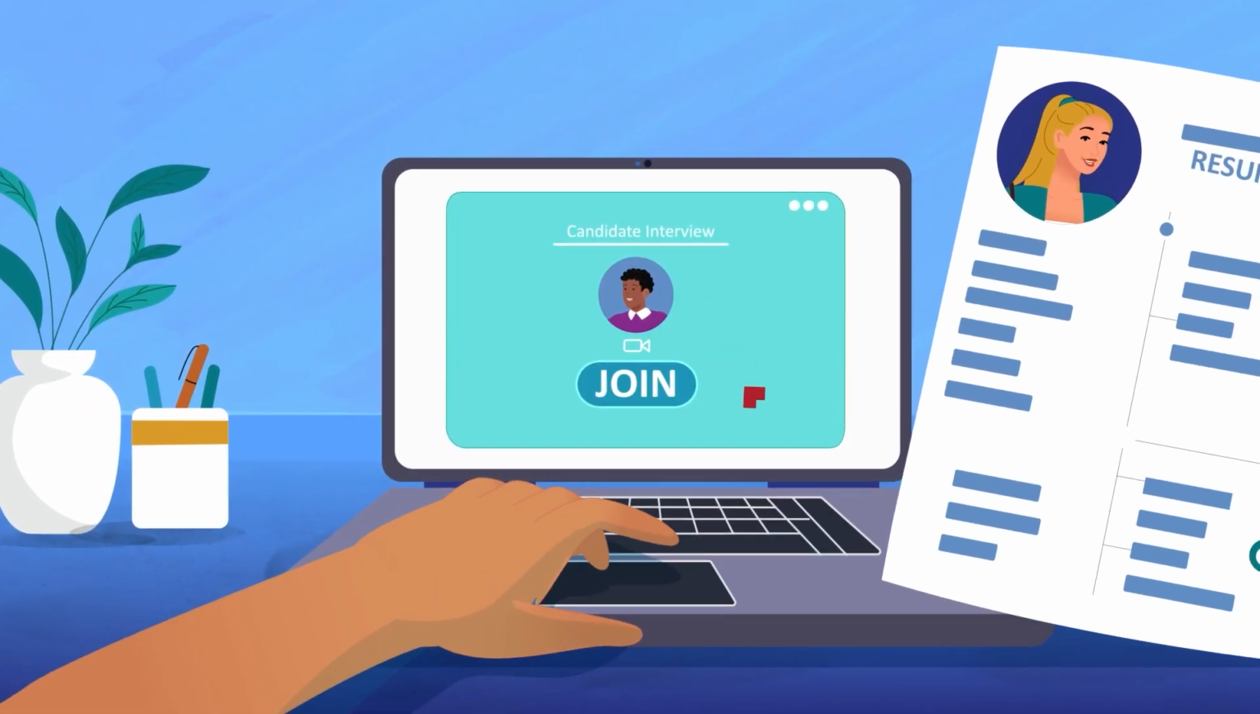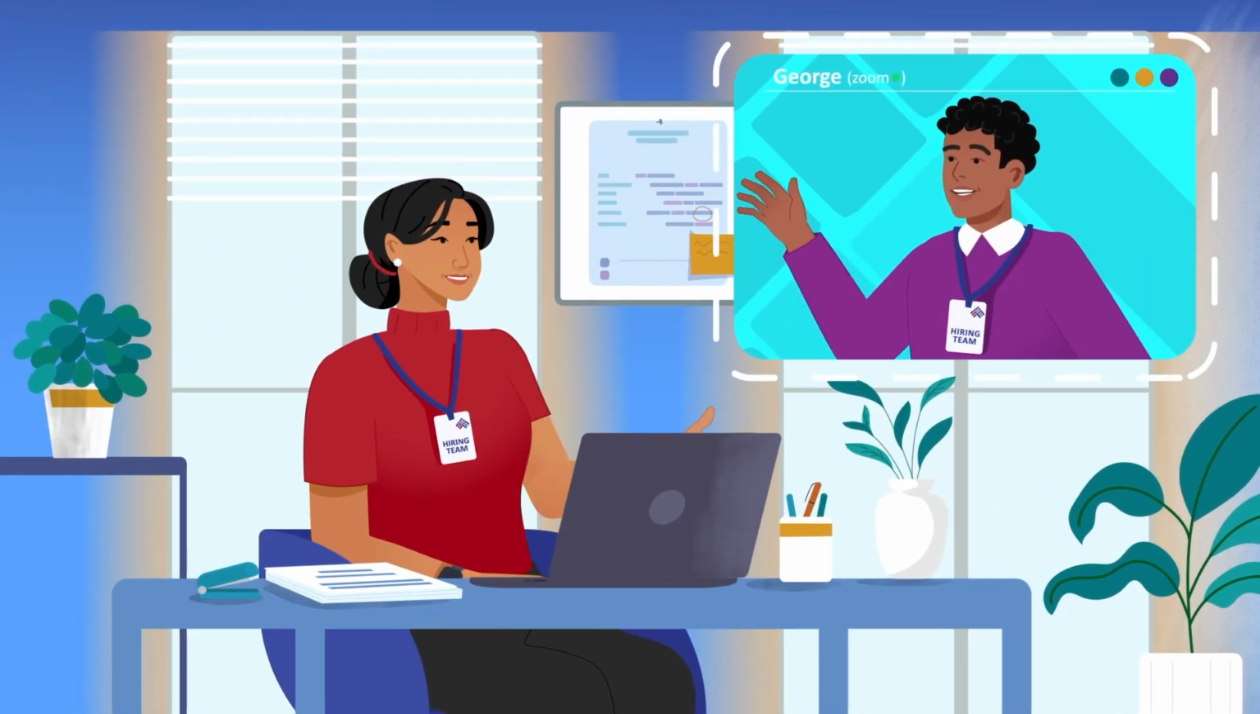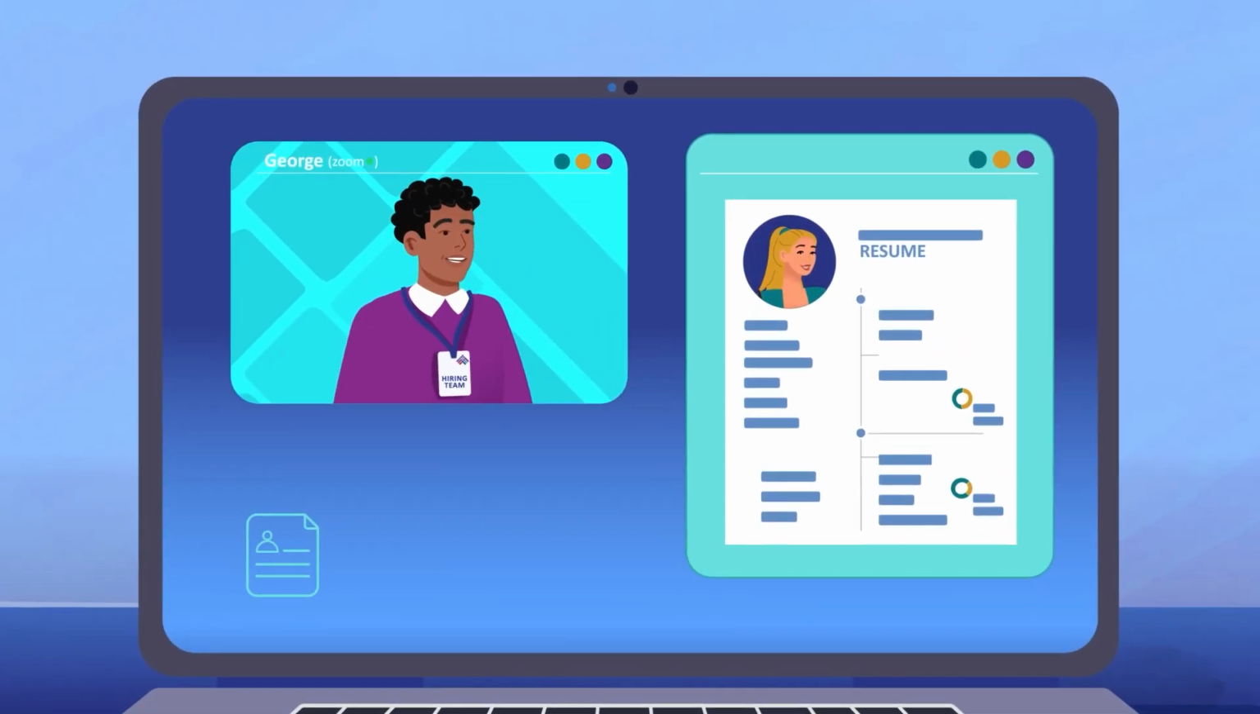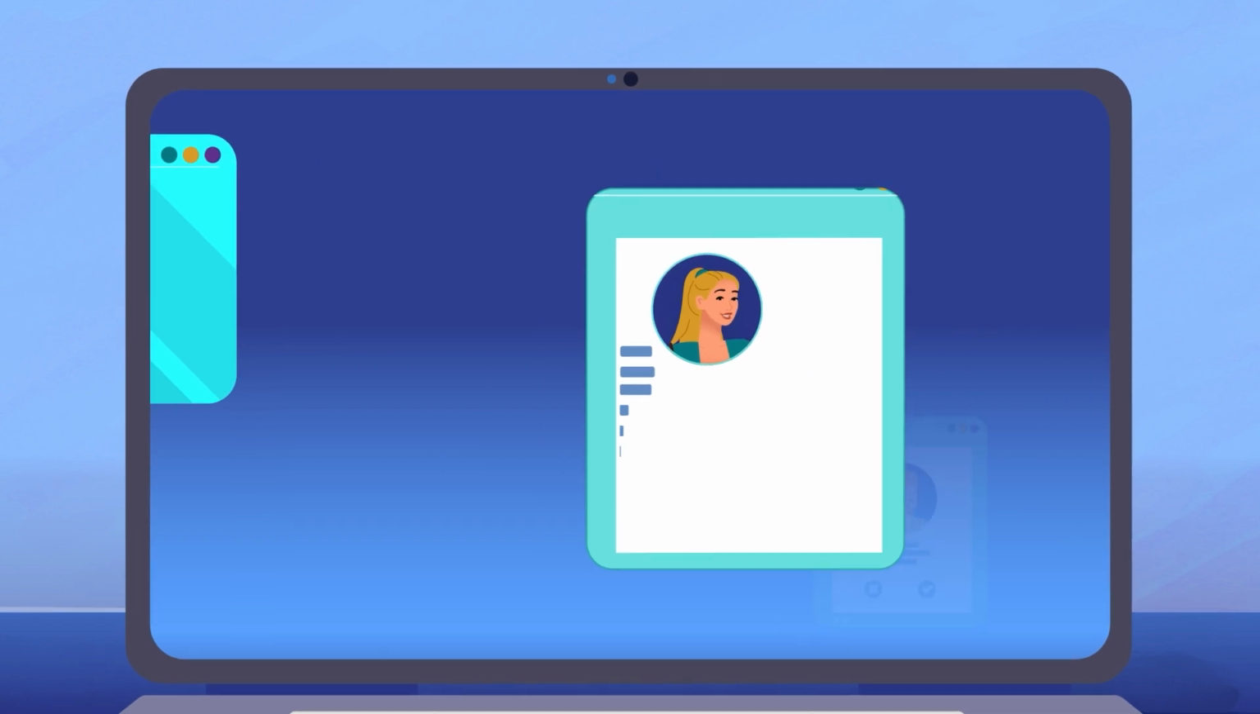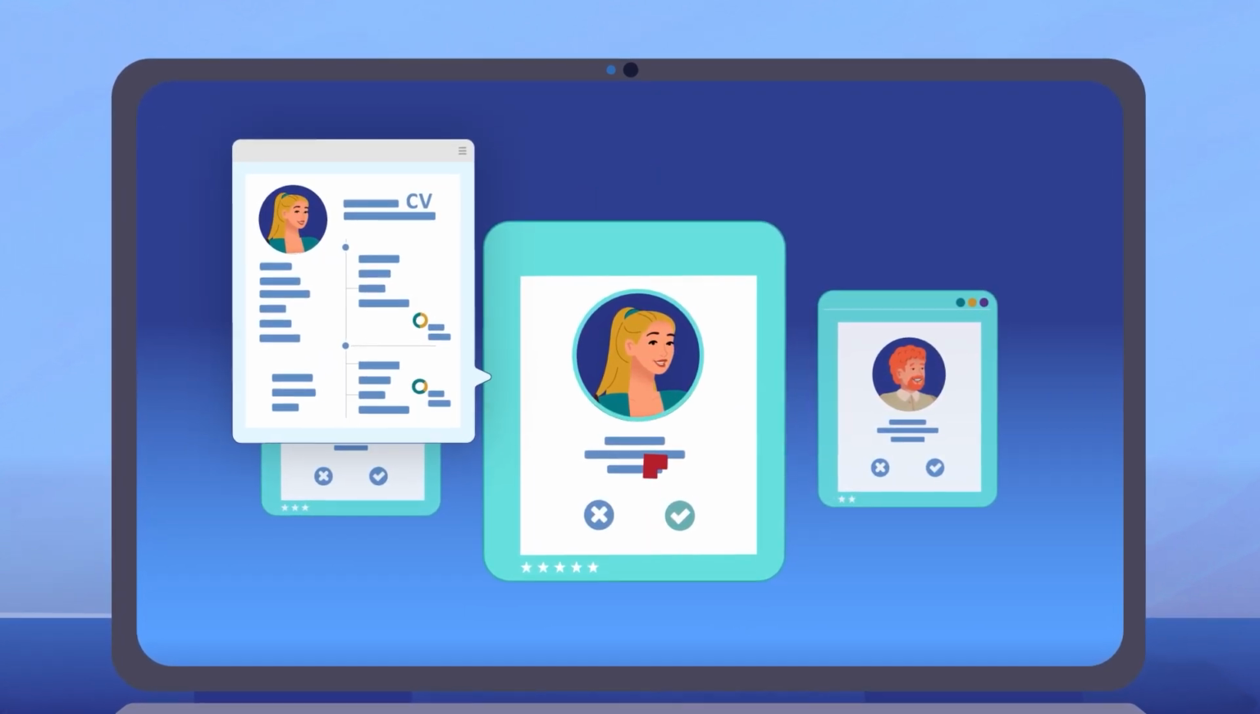Z and George are getting ready to interview a candidate for their team. To ensure an equitable hiring process, they are mindful of how their biases can impact the interview and decision-making.